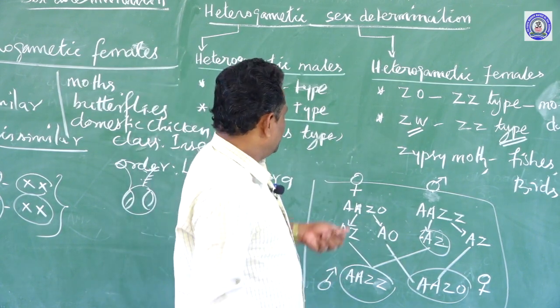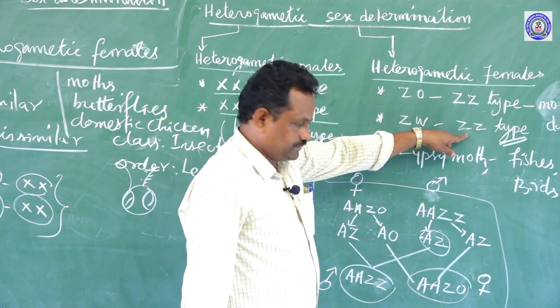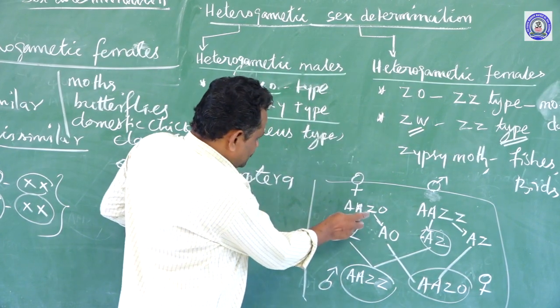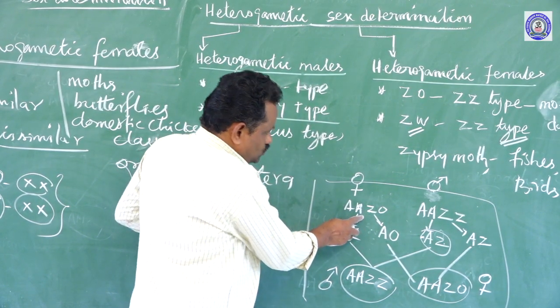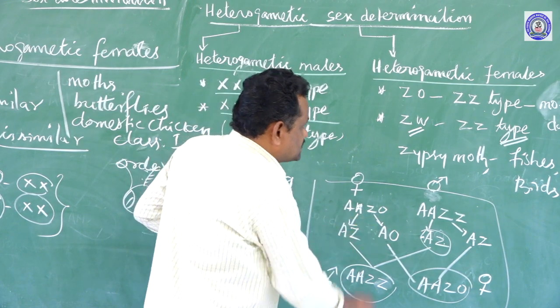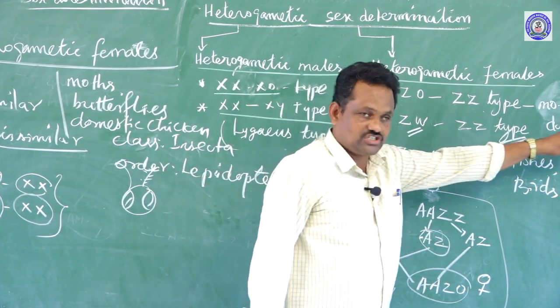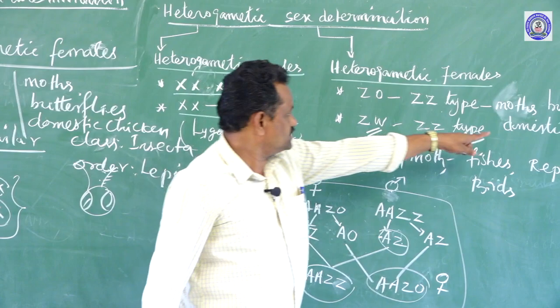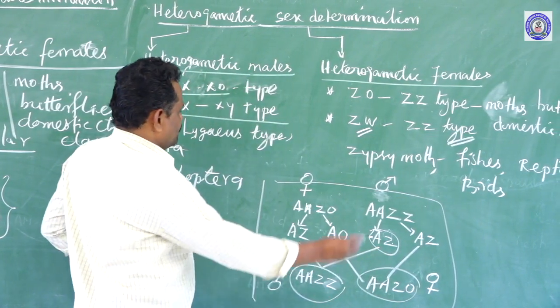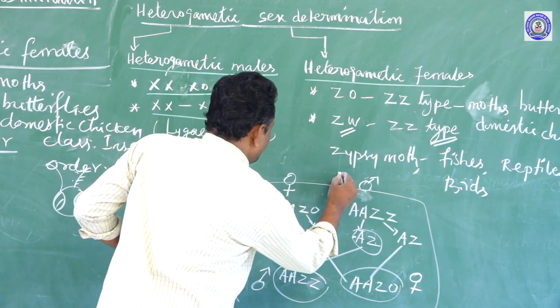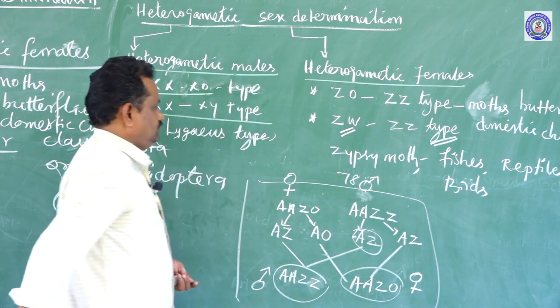So another type is ZW, ZZ type. Here the number of chromosomes in their body cell is less. So in the case of the domestic chicken, the total number of chromosomes present in the male is 78.